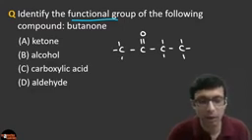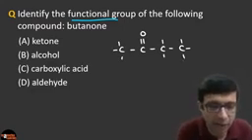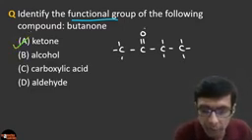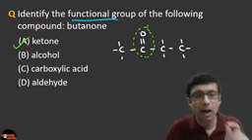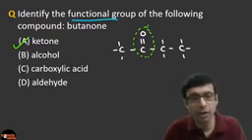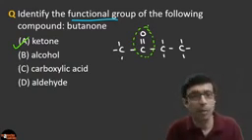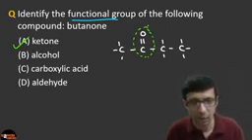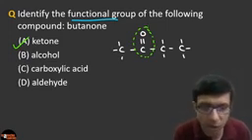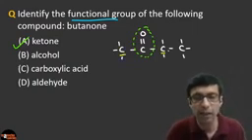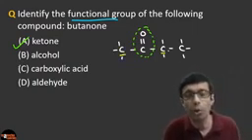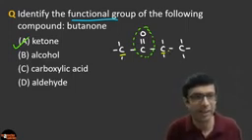So this is butanone, and you guys are absolutely right. The functional group is ketone. Where is the functional group here? Here you can see the ketone, right? What is important about the ketone? Carbon double bond with oxygen, and then 1 carbon on each side. Okay, so you have a carbon on each side. You cannot have a hydrogen. So please note, in ketone there is C double bond O and 1 carbon on each side.